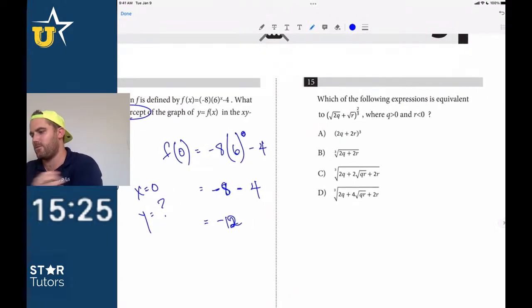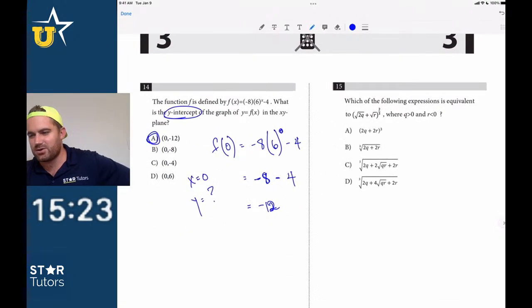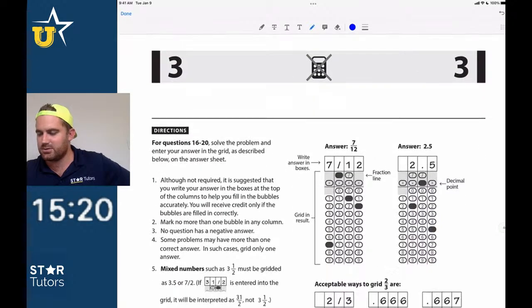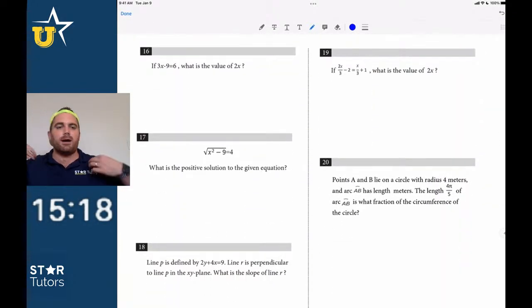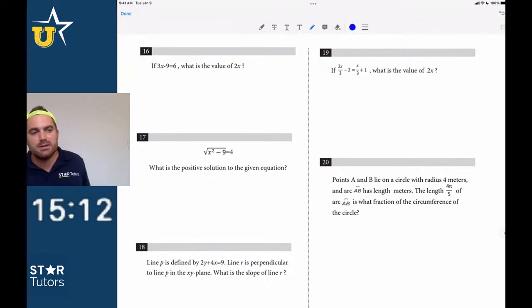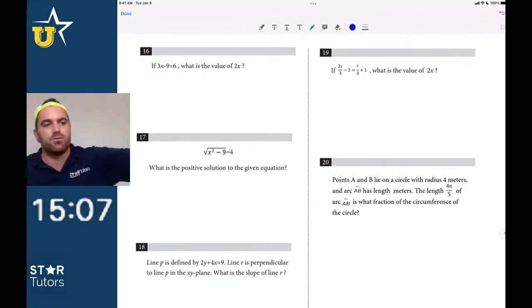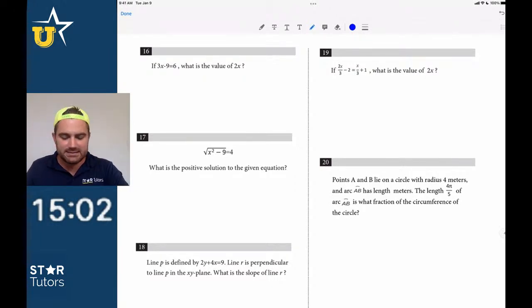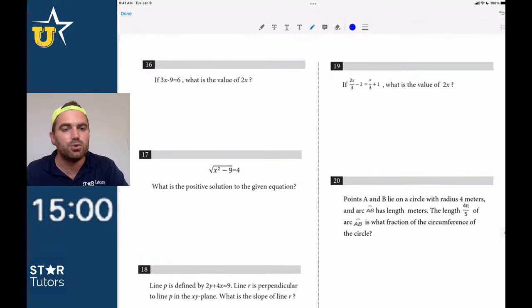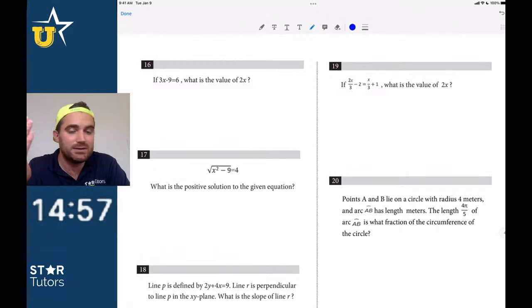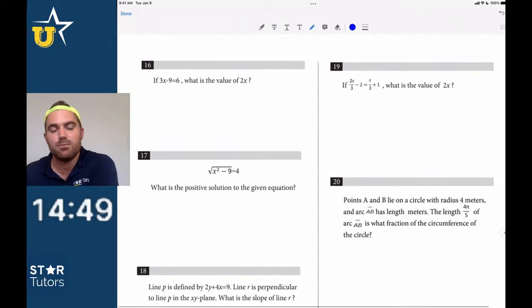Pretty straightforward. 15 with the square roots, I'm not going to do 15 yet. I'll have time to come back to those. So far, by doing this method, and it takes some practice, thumbs up, guys, if we're seeing that every time I do this, I'm only looking at questions that make sense to me. I'm only doing questions initially that make sense to me because I'm only 10 minutes into this. I think I've done maybe 7 of the first 15. I'm only 10 minutes in, so I have plenty of time when I come back to those other ones.